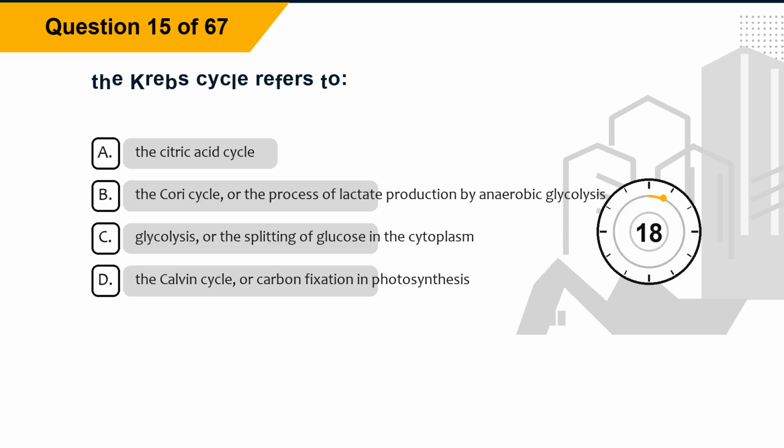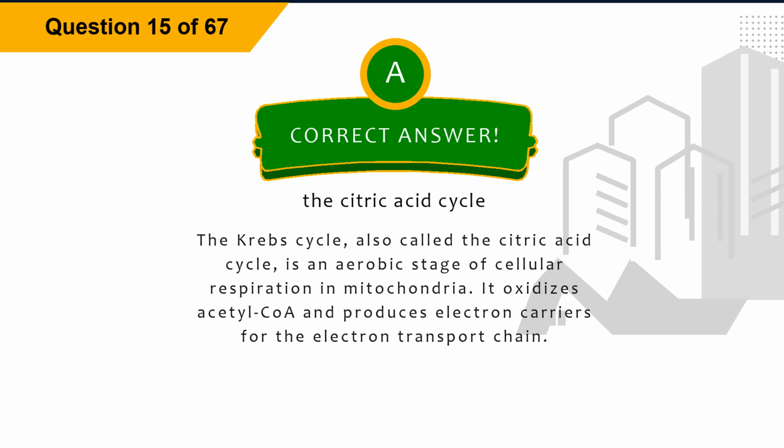Question 15. The Krebs cycle refers to option A, the citric acid cycle. Option B, the Cori cycle, or the process of lactate production by anaerobic glycolysis. Option C, glycolysis, or the splitting of glucose in the cytoplasm. Option D, the Calvin cycle, or carbon fixation and photosynthesis. The correct answer is option A, the citric acid cycle. Explanation: the Krebs cycle, also called the citric acid cycle, is an aerobic stage of cellular respiration in mitochondria. It oxidizes acetyl-CoA and produces electron carriers for the electron transport chain.